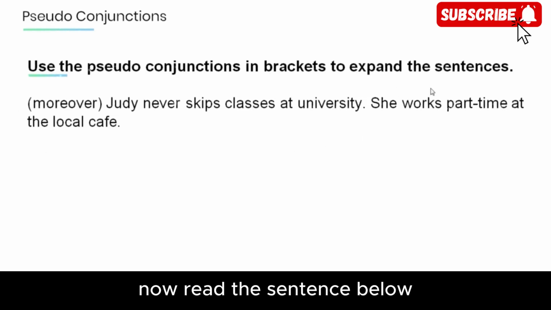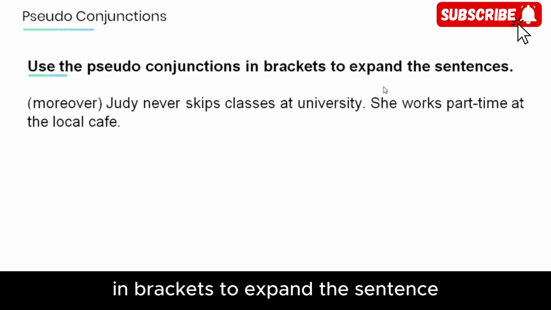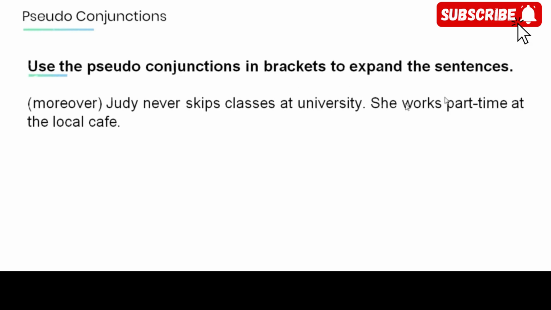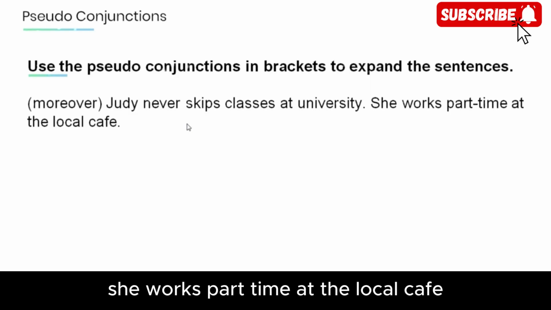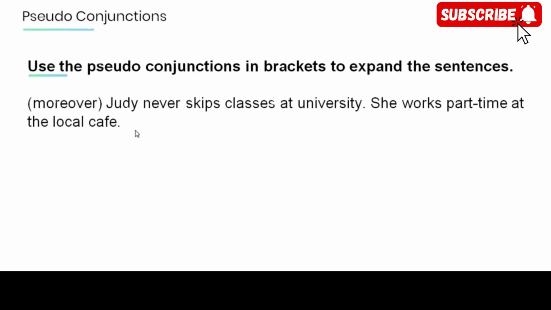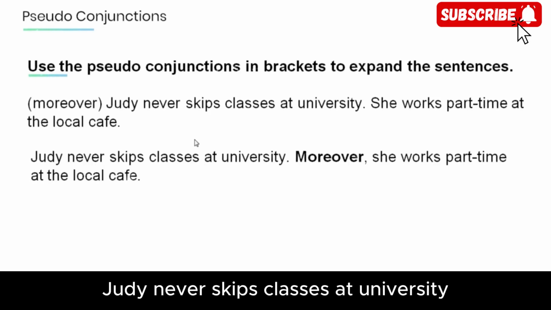Now read the sentence below and use the pseudo-conjunctions in brackets to expand the sentence. Moreover, Judy never skips classes at university. She works part-time at the local cafe. Judy never skips classes at university.